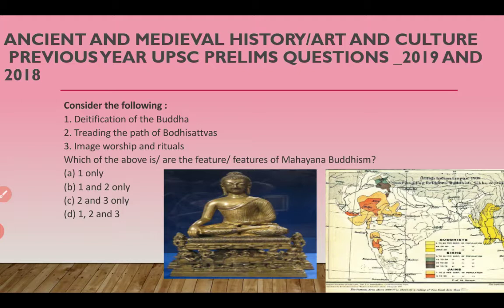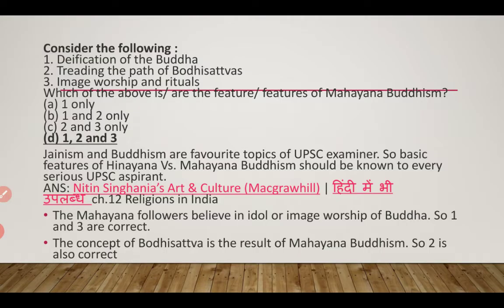So this is a question. The answer is all the three statements are the features of Mahayana Buddhism. The identification of the Buddha, treading the path of Bodhisattvas, image worship and rituals are part of Mahayana Buddhism.